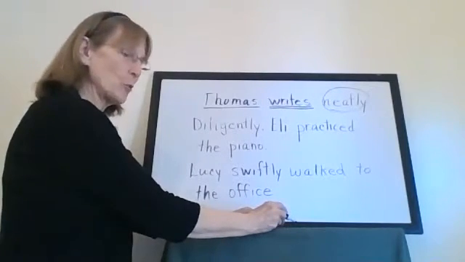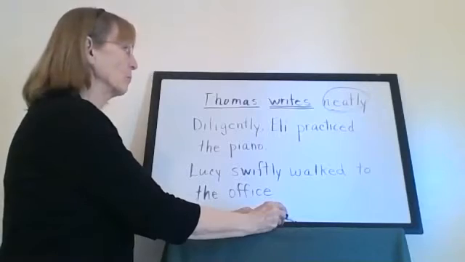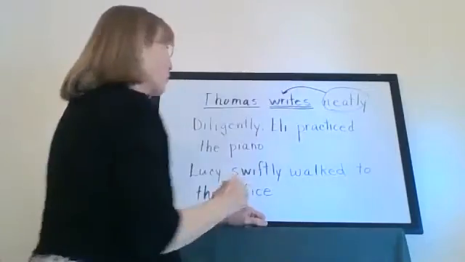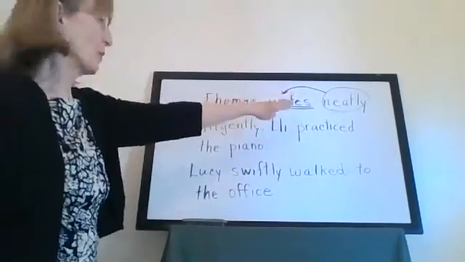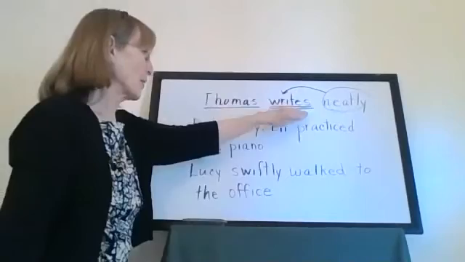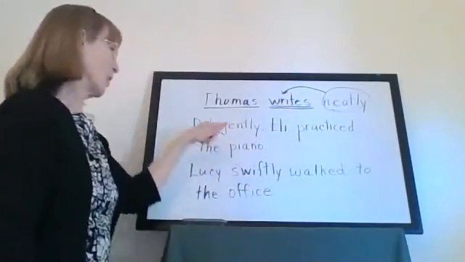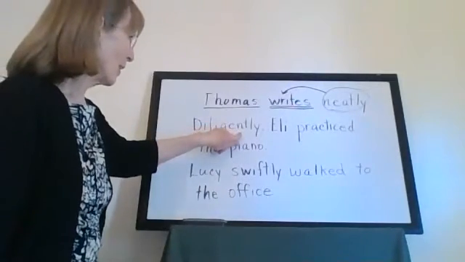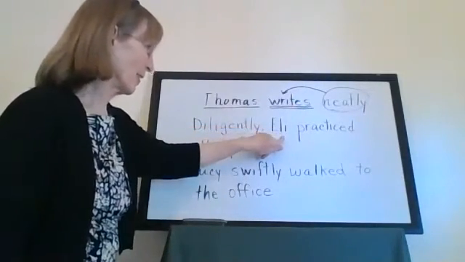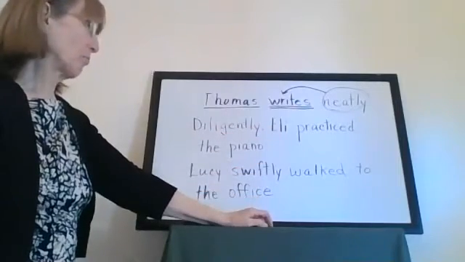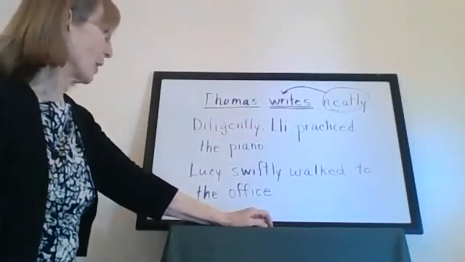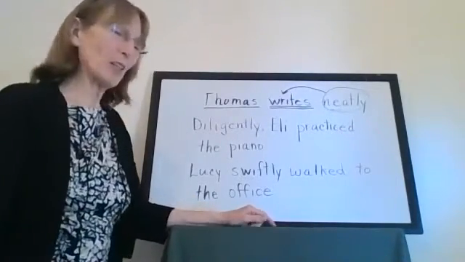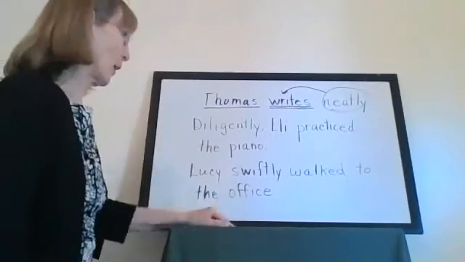Okay, circle neatly. And then I told you to do something else last time. Draw an arrow to the word it describes. Writes. Writes neatly. Now, in your book, it has the word diligently before the subject, which we haven't done before. In fact, I'm still trying to figure out why they wanted to do that when you're only in 2nd grade, but I'm here to help, okay?